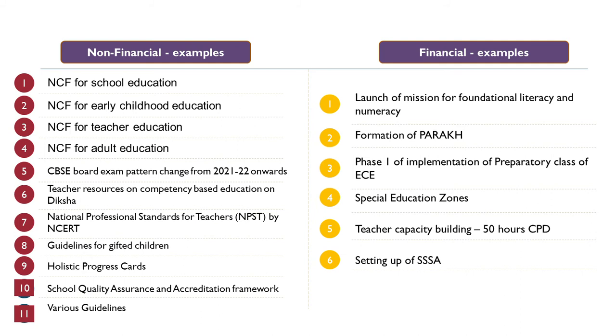And some non-financial examples are NCF for school education, NCF for early childhood education, NCF for teacher education, NCF for adult education. The CBSE board exam pattern is going to be changed from 2021. Teacher resources on competency based education on Diksha. National Professional Standards for Teachers by NCERT. There will be separate guidelines for gifted children. There will be a holistic progress card, a school quality assurance and accreditation framework will be there, and various different guidelines will be implemented.